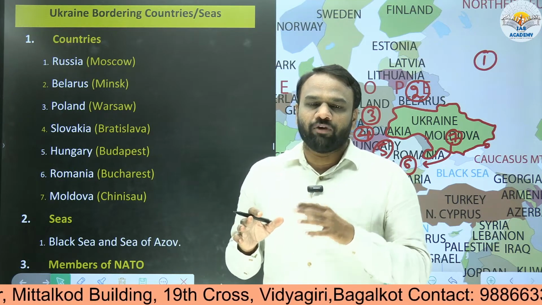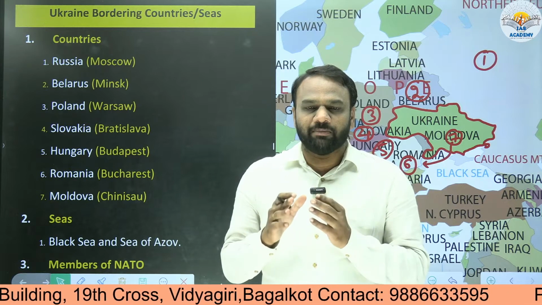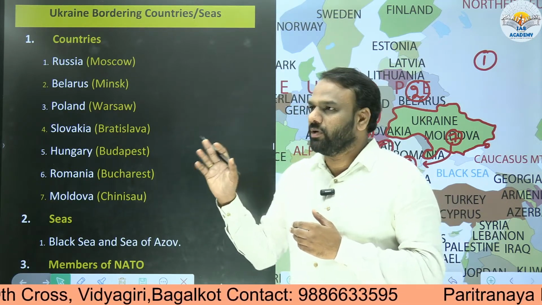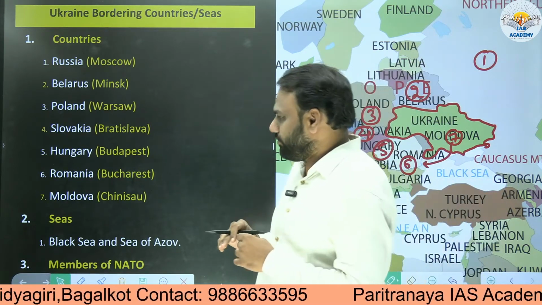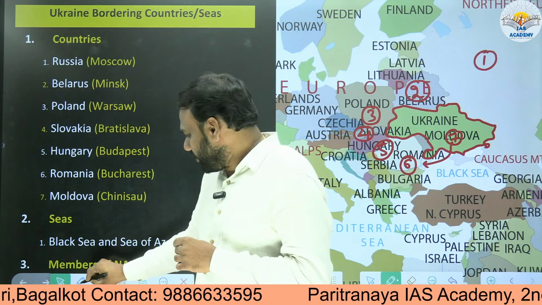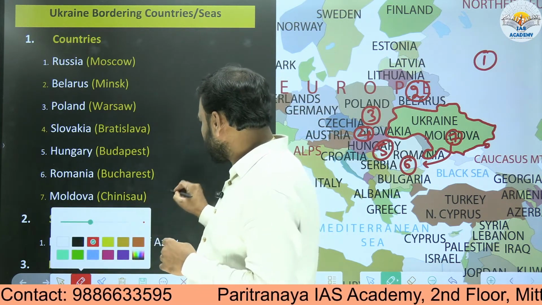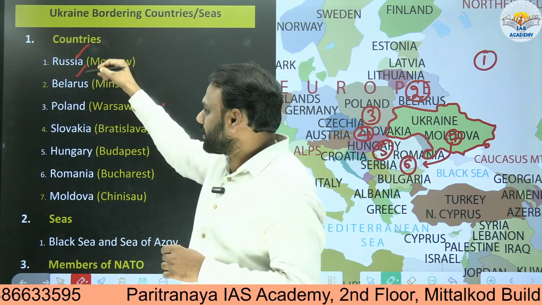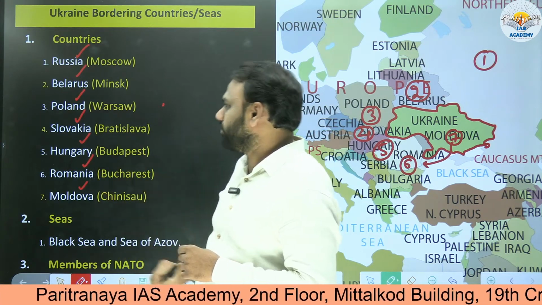So from that perspective, and keeping the UPSC exam's demand in mind, it is very important for us to understand the countries that share their border with Ukraine. So that's why this topic is very important from the exam point of view. We need to know about the countries sharing their border. One is Russia. Russia shares its border with Ukraine. Next, Belarus, Poland, Slovakia, Hungary, Romania, Moldova.